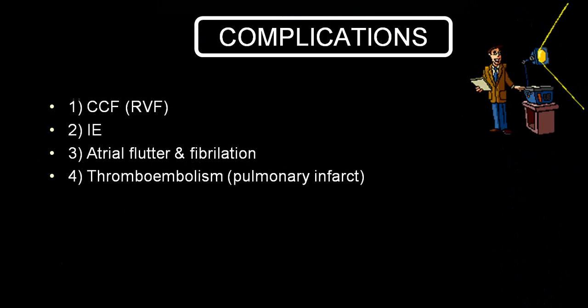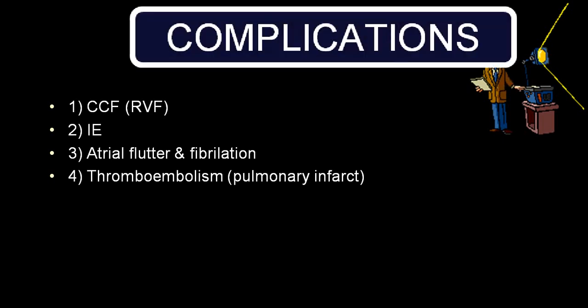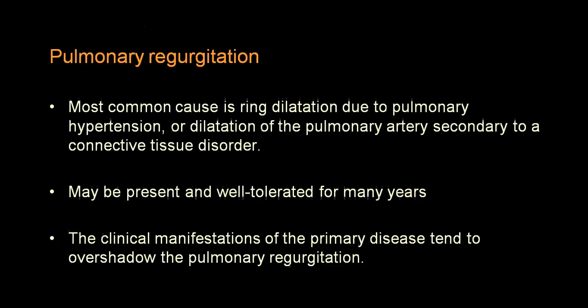The most common complications are right ventricular failure, infective endocarditis, atrial flutter fibrillation and thromboembolism, which will end up in pulmonary embolism and pulmonary infarct. But if pulmonary stenosis is associated with other congenital heart disease like tetralogy of Fallot, or with ASD or PDA, it can end up in systemic embolization. And that we call paradoxical embolization.